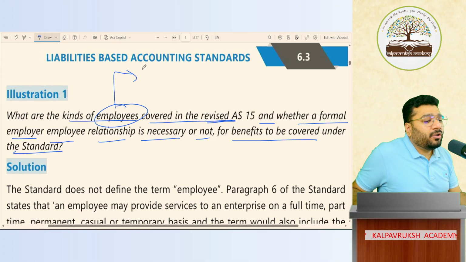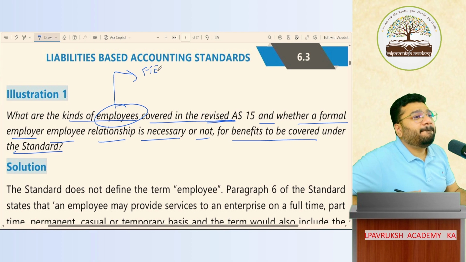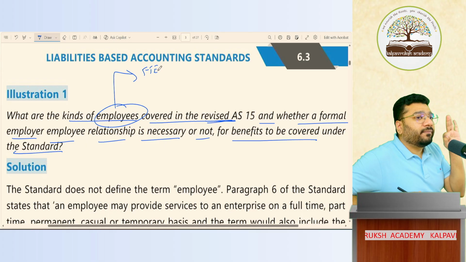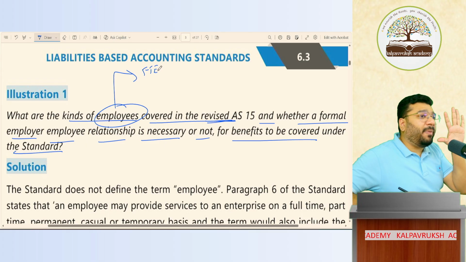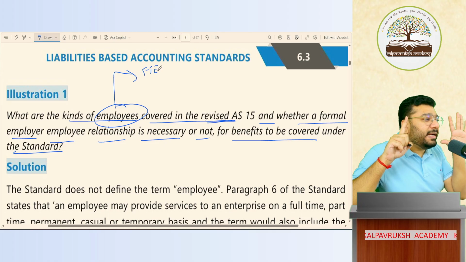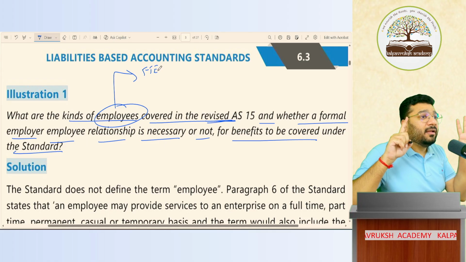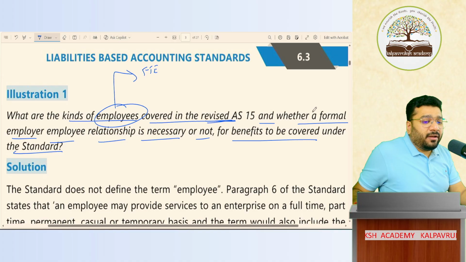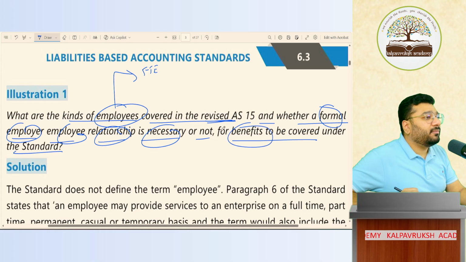In AS 15, which employees are covered? You have to mention full-time employees, part-time employees, temporary employees, permanent employees, casual employees. Apart from that, whole-time directors and other management of equivalent level. Okay, not okay. These are covered. You should mention that. Then, whether a formal employer-employee relationship is necessary to get the benefit.